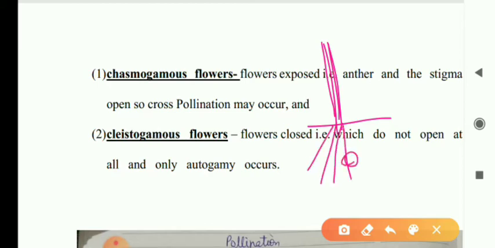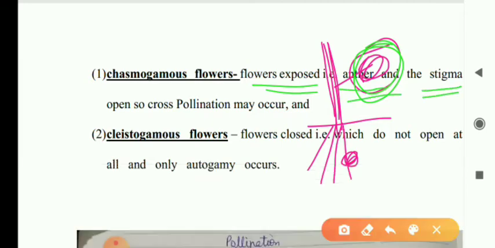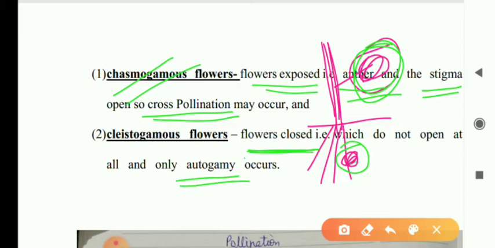Flowers are found here, and here. These flowers are open type, exposed, that means anther and stigma are open, while in this case anther and stigma are not open, that is, the flower is closed type. In this case cross pollination may occur, but in this case only autogamy occurs.